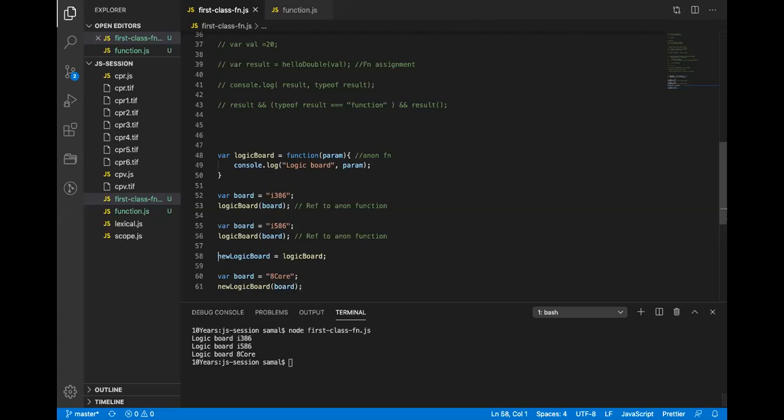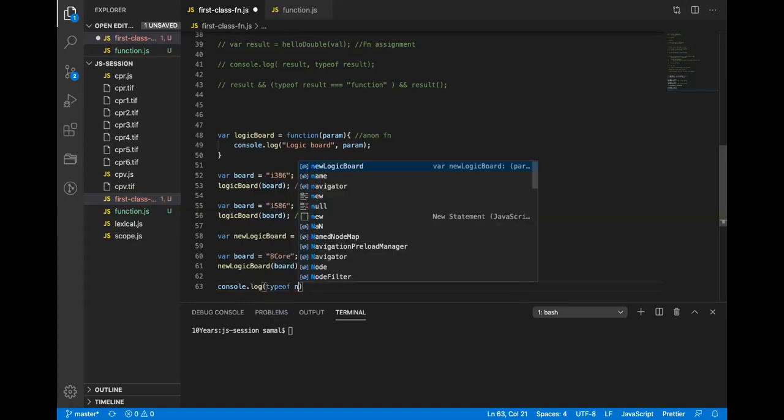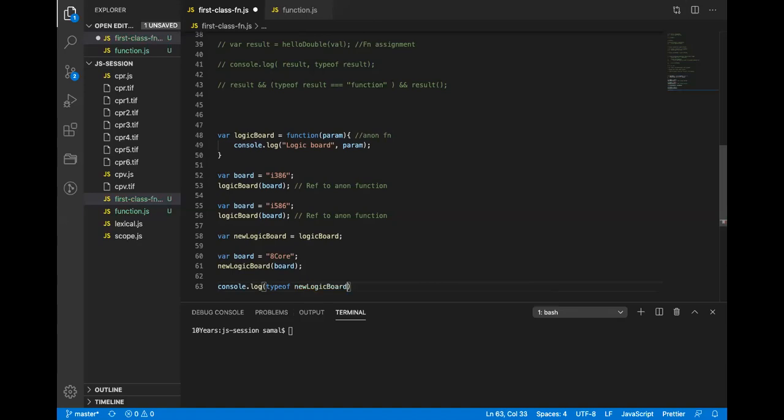Now if I do typeof both, console.log typeof new logic board and logic board, and run this, you will see function and function. Both of them are functions.